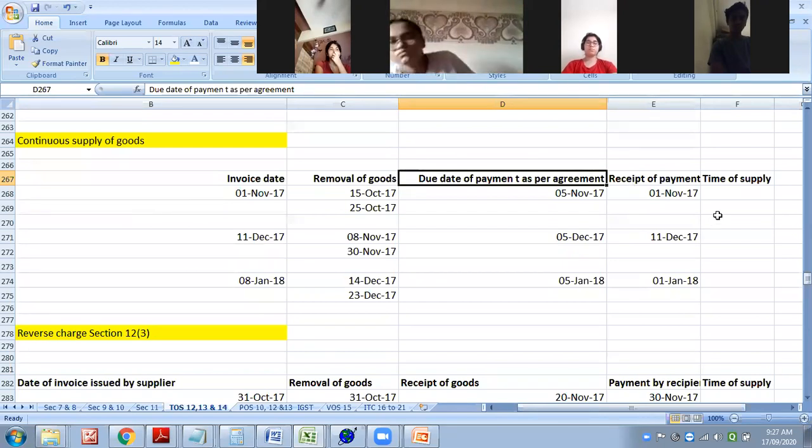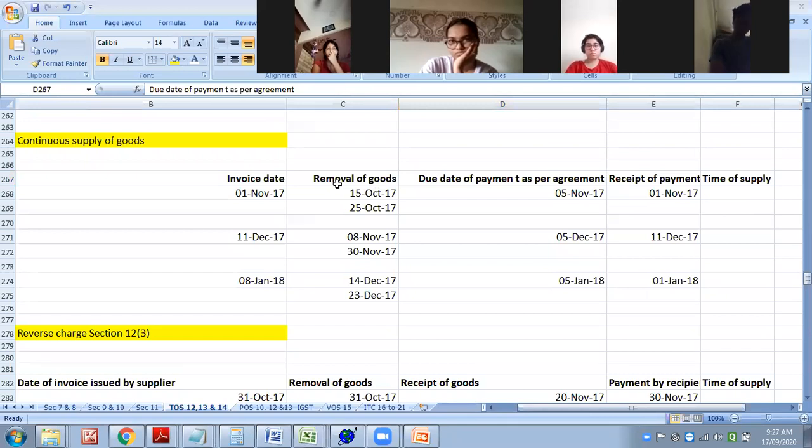Now it is as per tabular. So earlier also we did question on section 12 subsection 2, section 12 subsection 3. Now again we are having this practice.